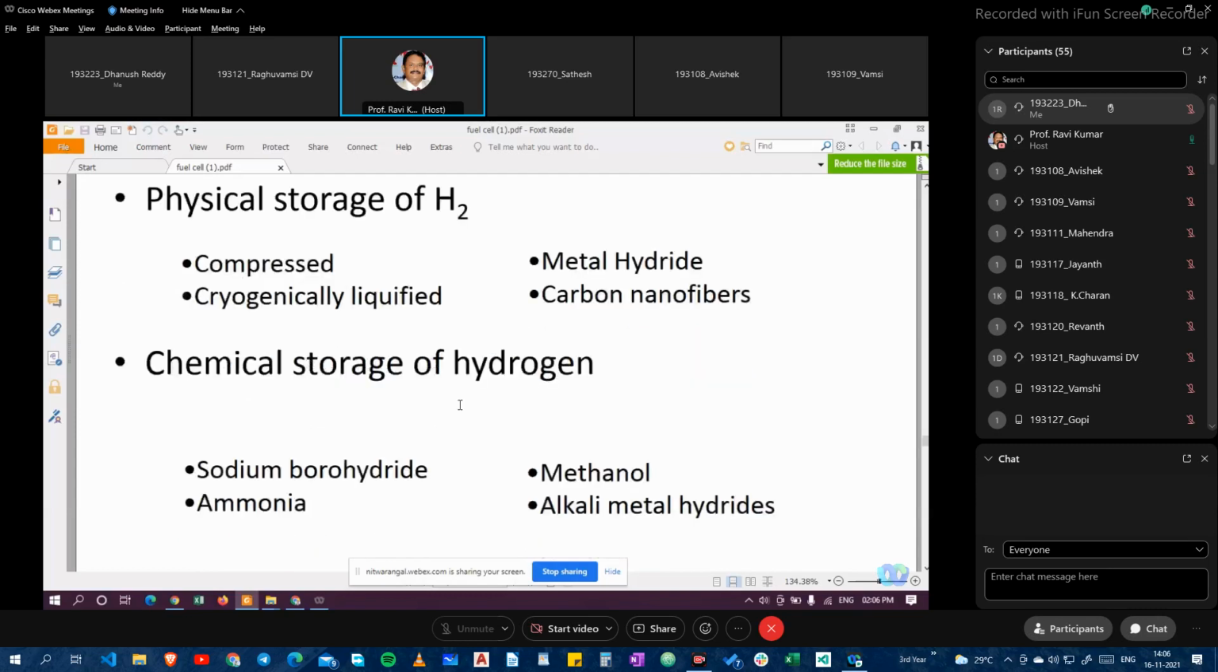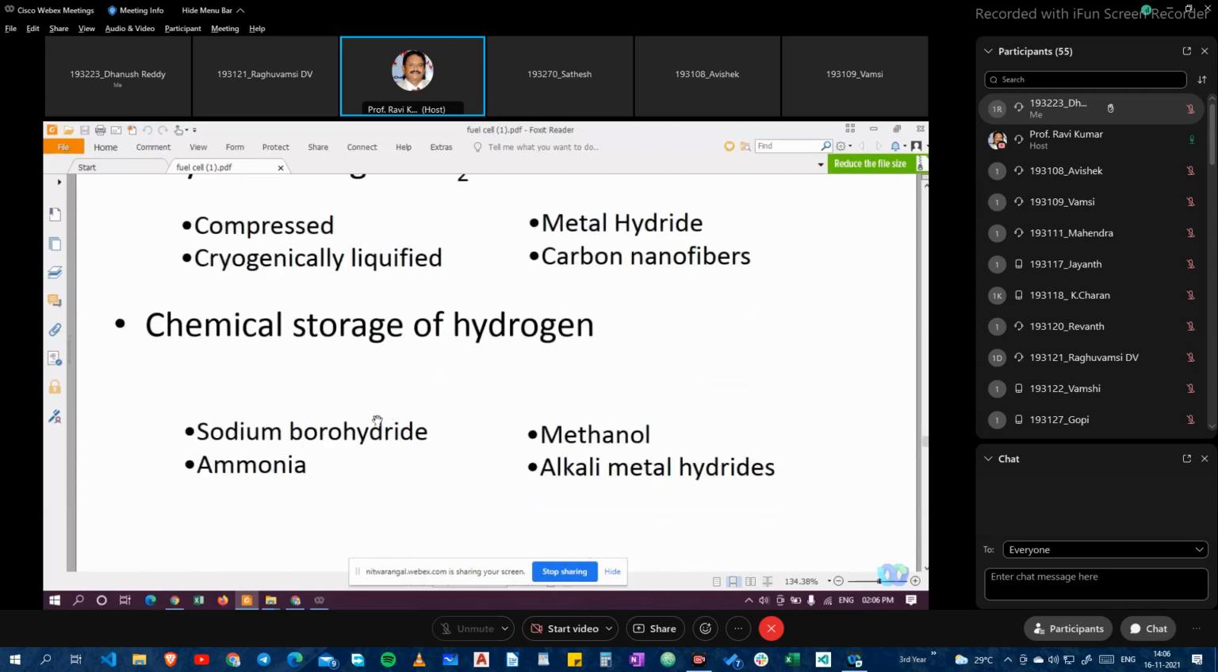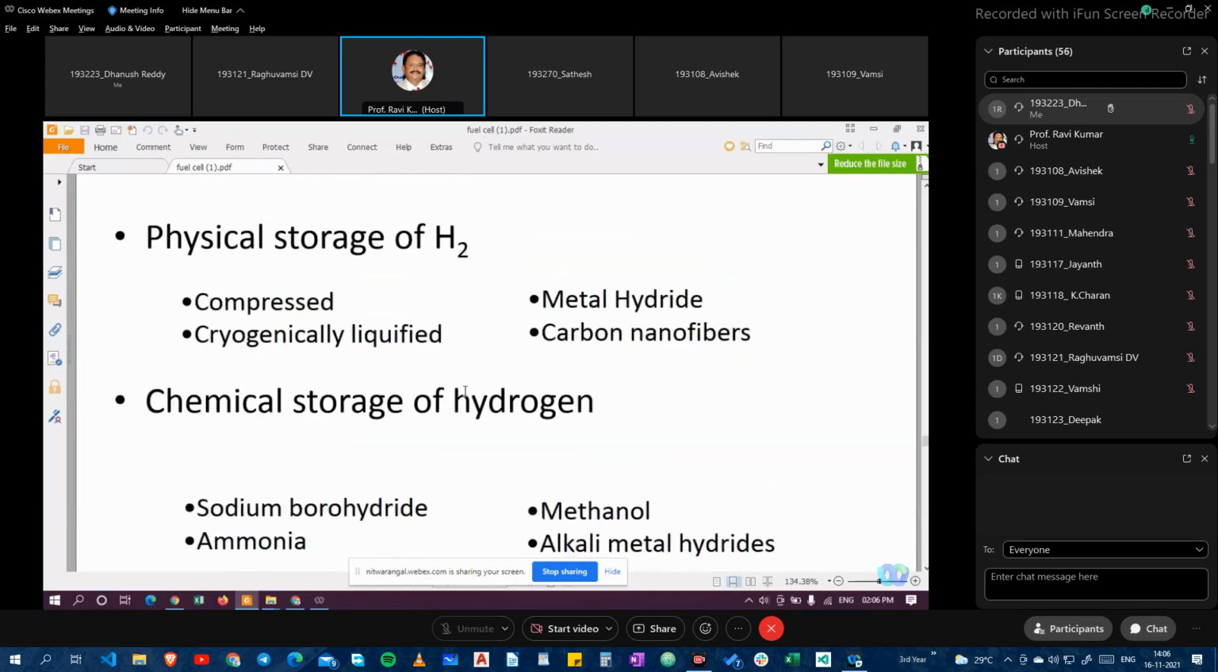And chemical storage of hydrogen: sodium borohydride, methanol, ammonia, and alkaline metal hydrides. These are the chemical storage of hydrogen. These are the different types. One is the physical storage, and another one is the chemical storage of hydrogen.